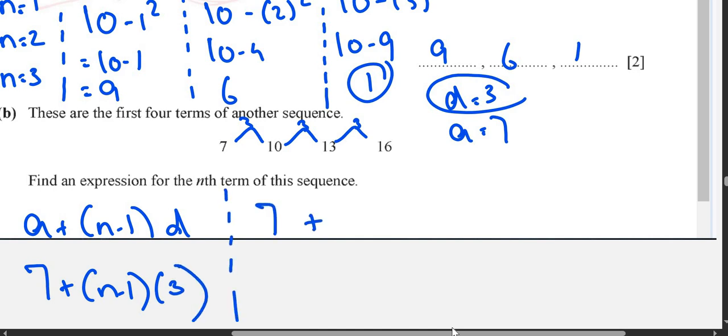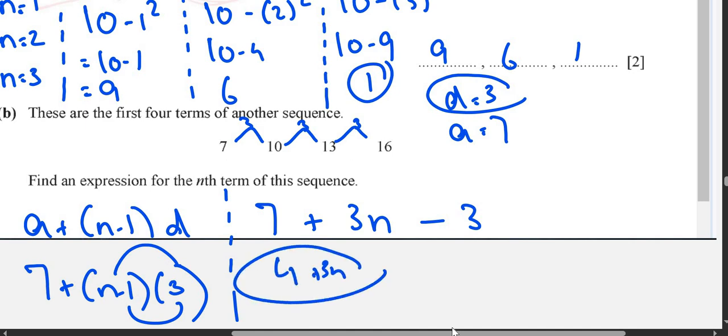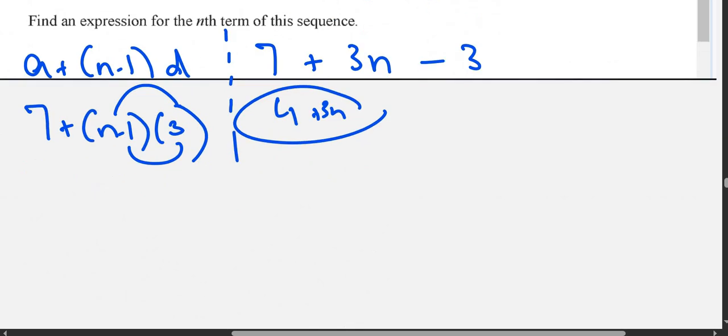7 plus 3 multiplied by n is 3n. Negative 3 multiplied by negative 1 is negative 3. So 7 minus 3 is 4. So this becomes 4 plus 3n. So this is going to be your expression.